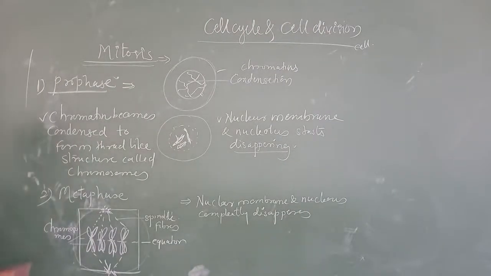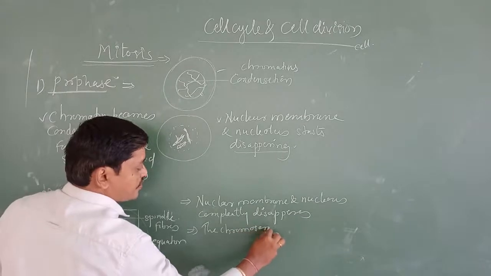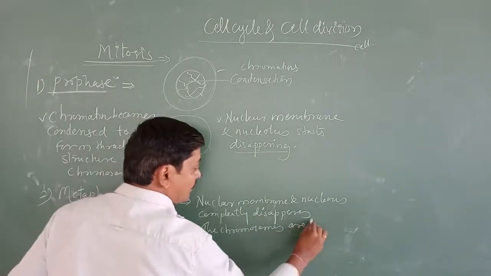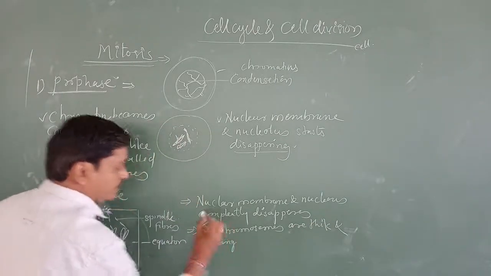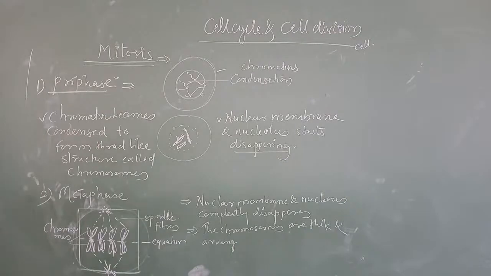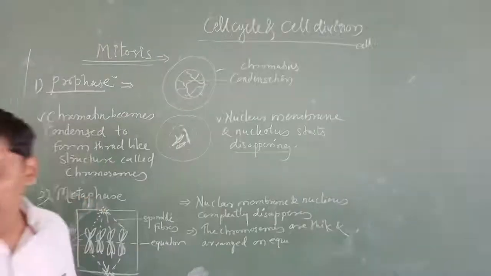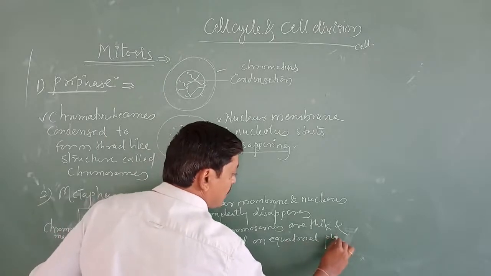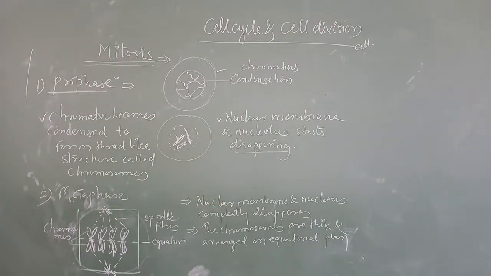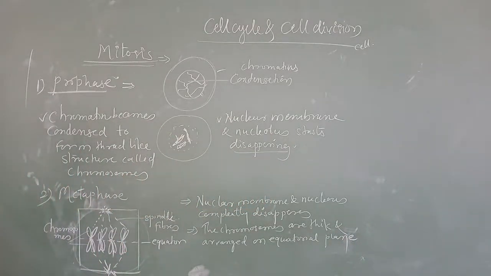And what else is going to happen? Chromosomes are thick and arranged on the equatorial plane of a cell.